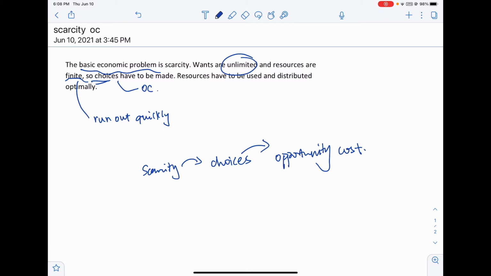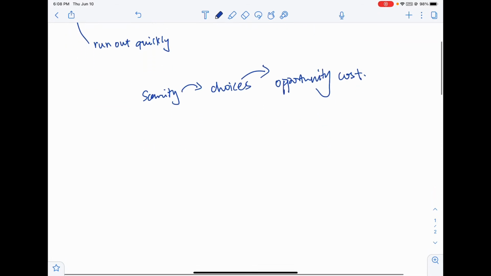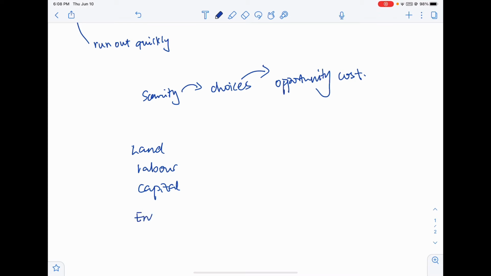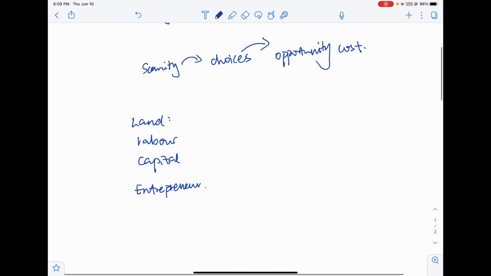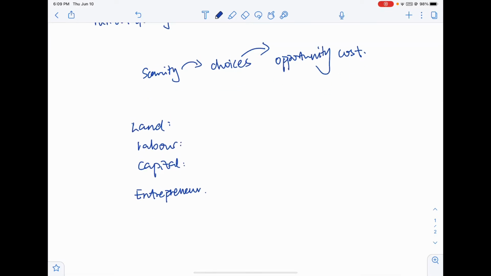So now let's go a bit deeper. What are the scarce resources? Well, they are land, labor, capital, and entrepreneurship, right? So first of all, what is land? This is basically just what it says. It is land, right? So what is the reward for land? Well, the reward is income.